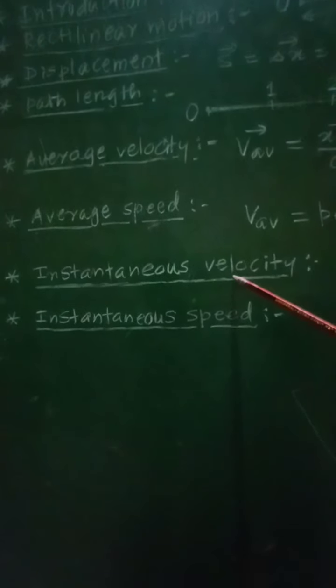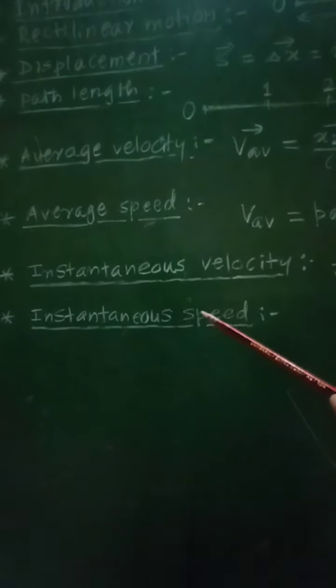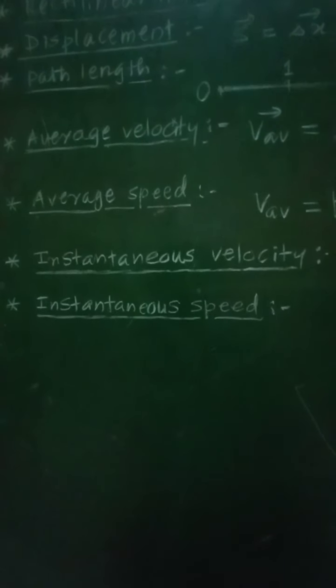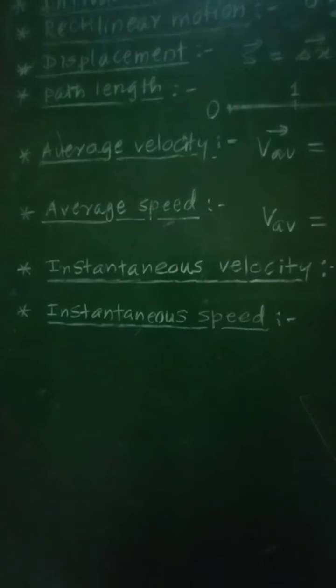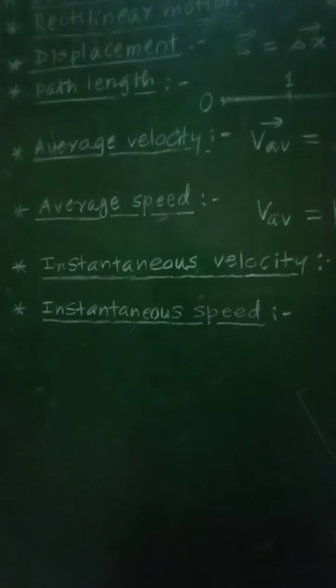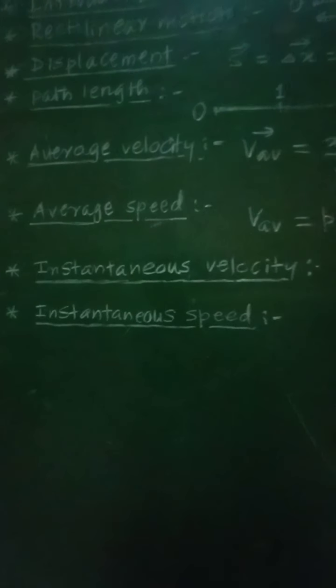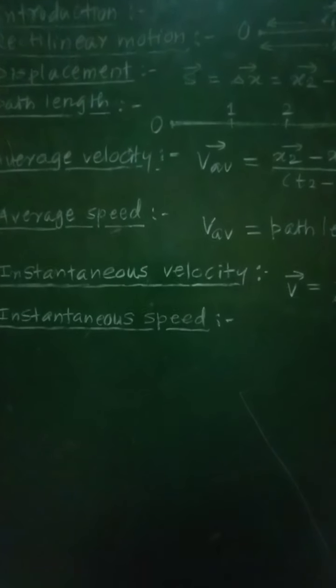So this will be instantaneous velocity, in which we consider the displacement, and here instantaneous speed. The speed of an object at a given instant of time t is called instantaneous speed. So here we consider speed and there we have considered velocity.